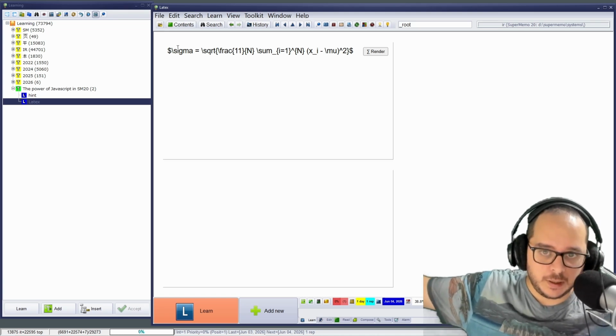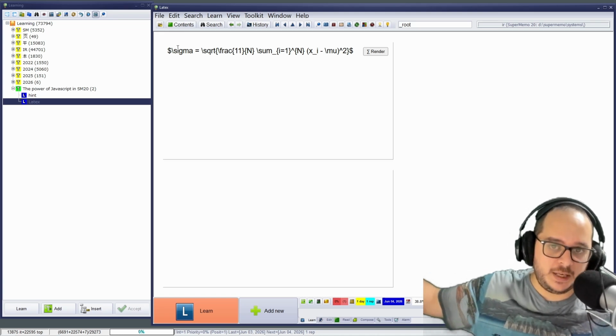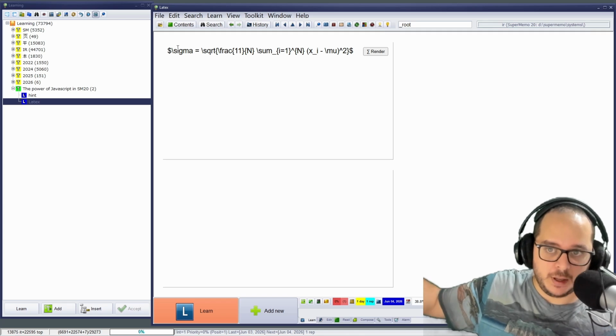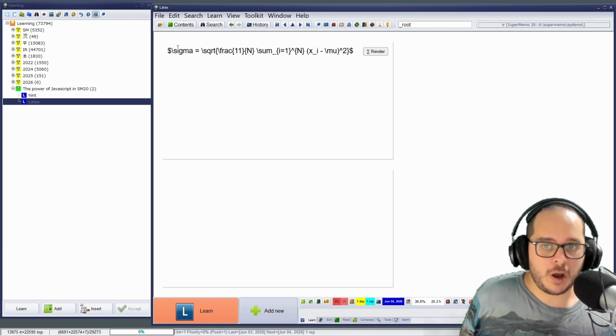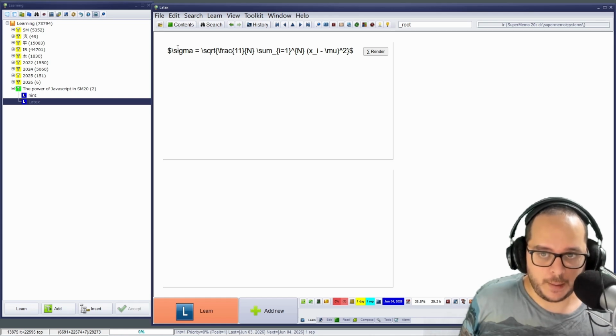This is endless. Whatever flow you may have is very likely it can be done with JavaScript, like in Anki, that you may use custom templates. It can be done here in SuperMemo.